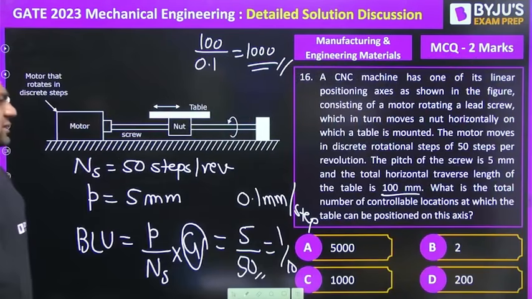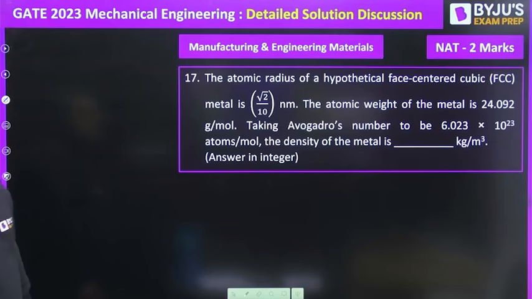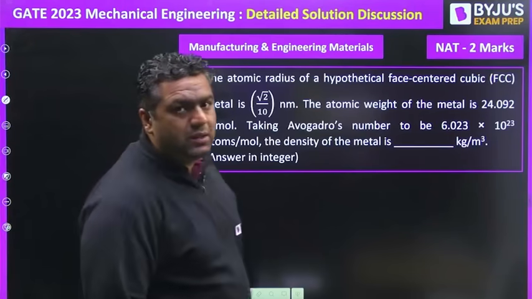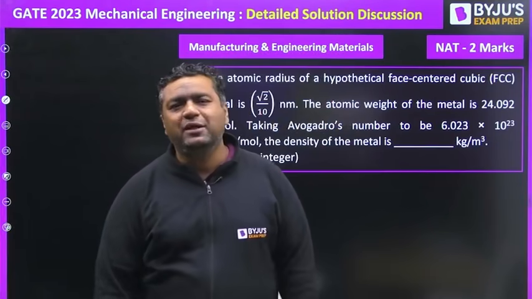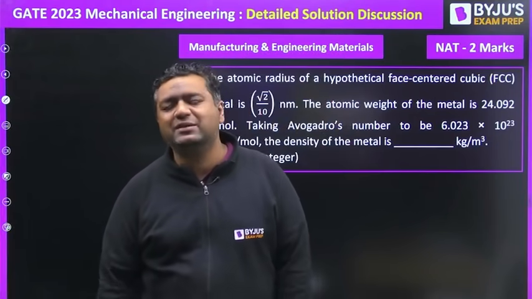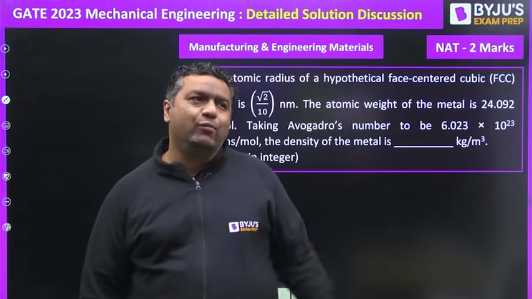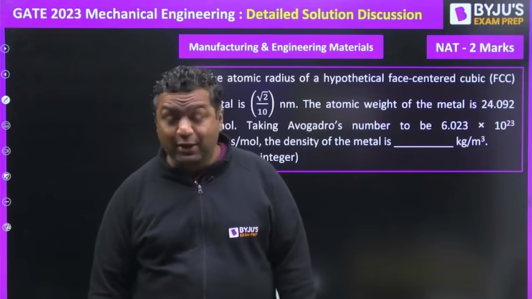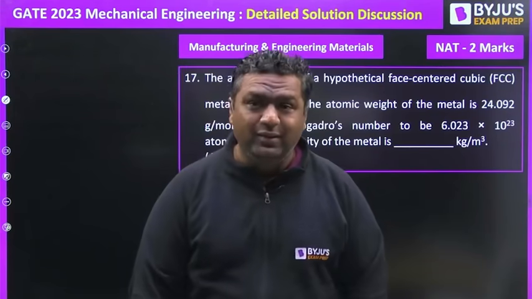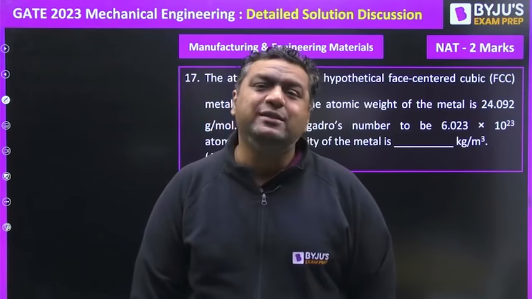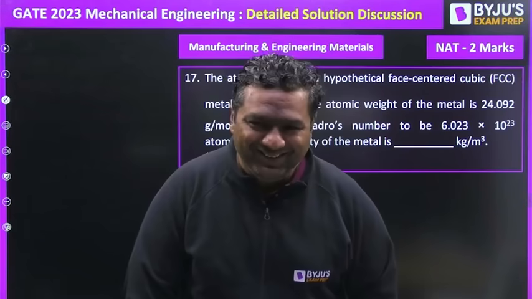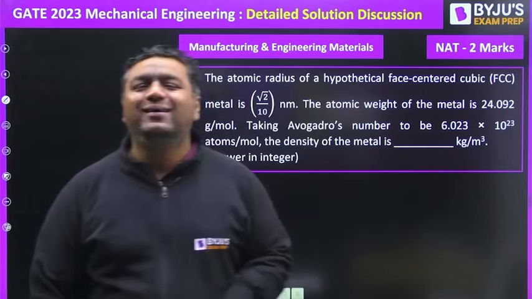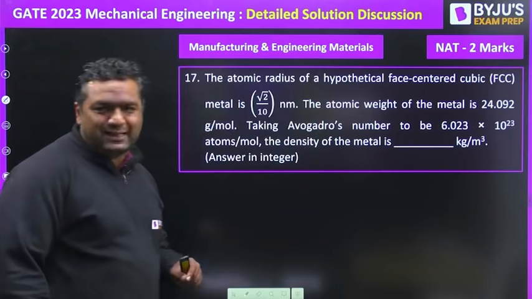Moving further, guys, question number 17. This is from material science. Some people will say, sir, unexpected. But if you see the classes in the Vision GATE batch, when I took material science, I don't know how intuitions work, but when I was teaching this topic, I wrote there for GATE 2023, and the question came. So this is from the density calculation.